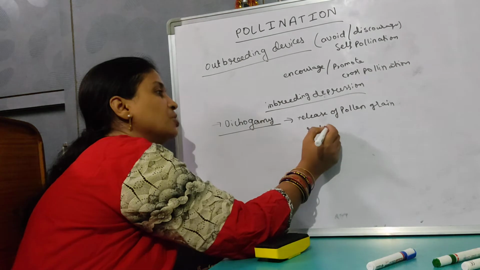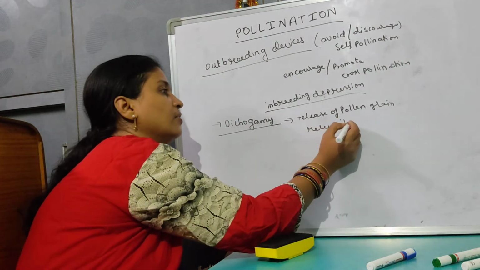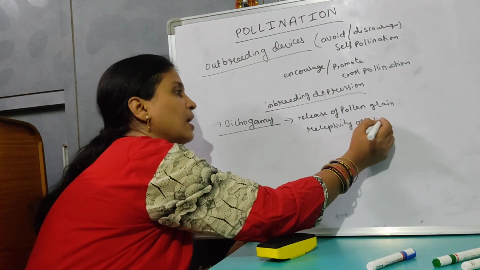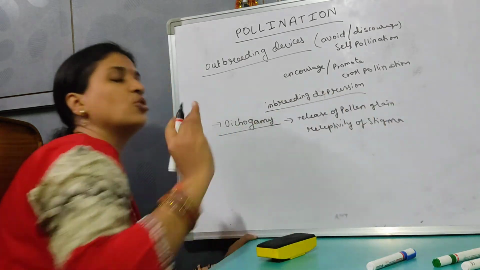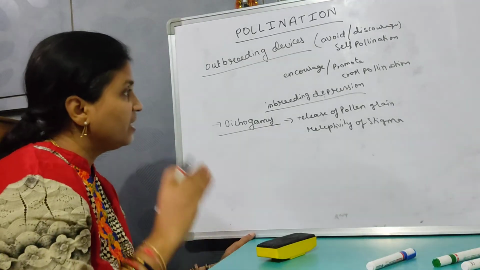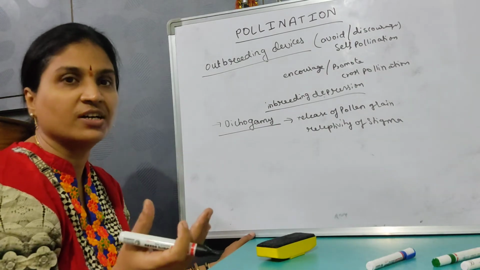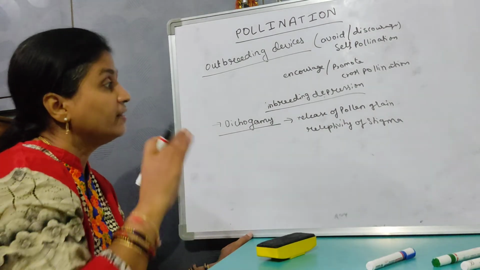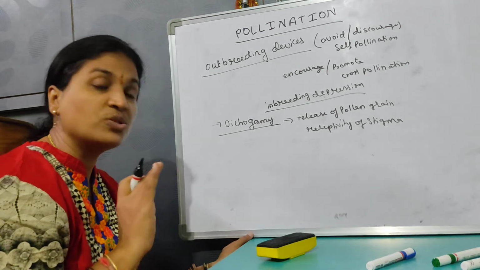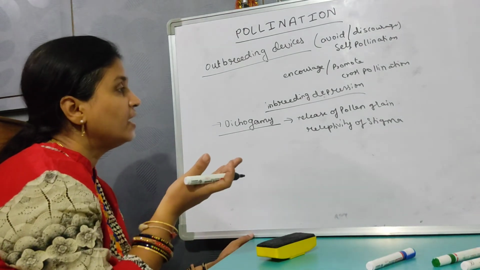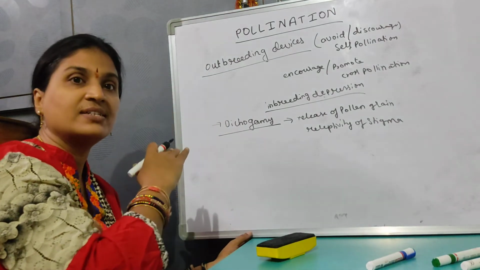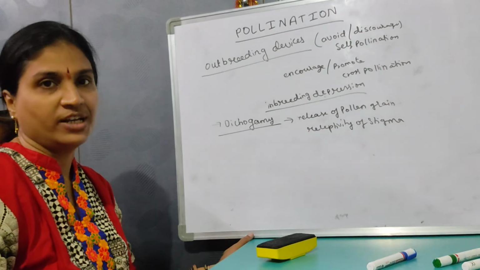And receptivity of the stigma is not synchronized. See, if the release of the pollen grains and the receptivity of the stigma takes place together in the bisexual flowers, then self-pollination occurs. So what is happening here? There is no synchronization. Either the release of the pollen grains takes place faster and the receptivity of the stigma does not take place.